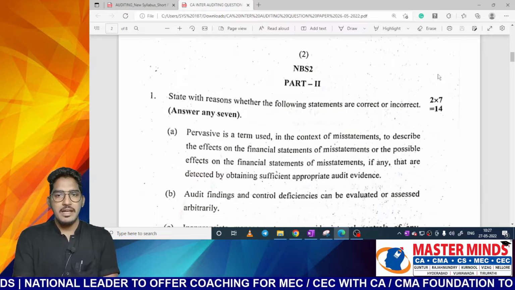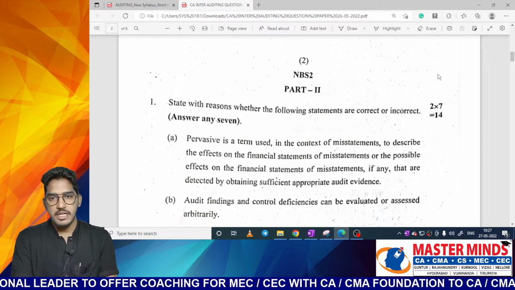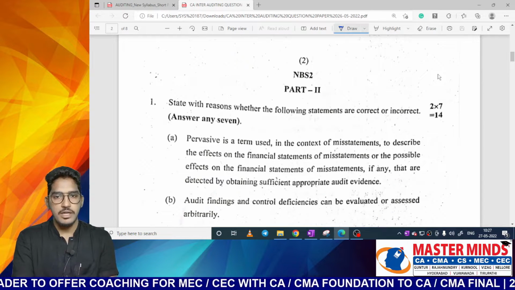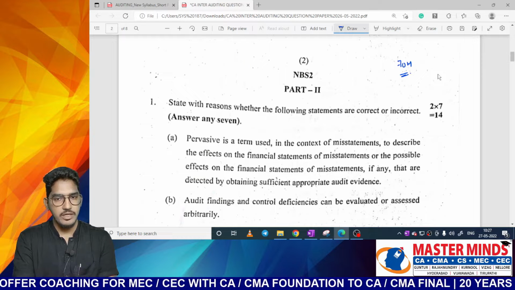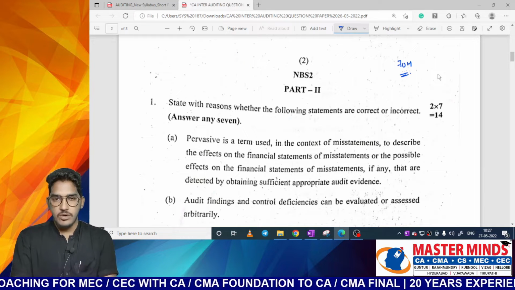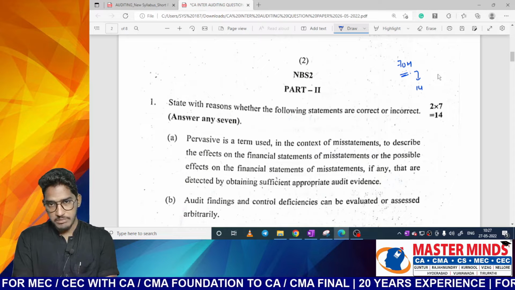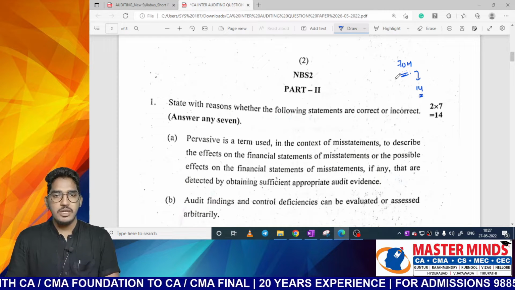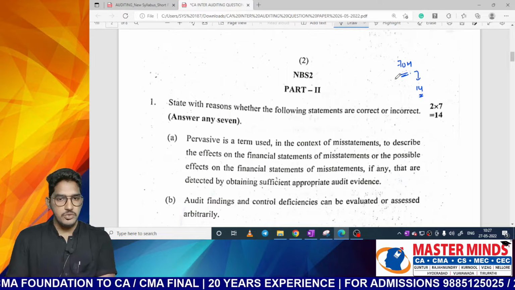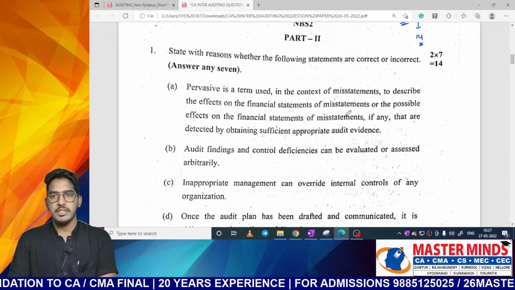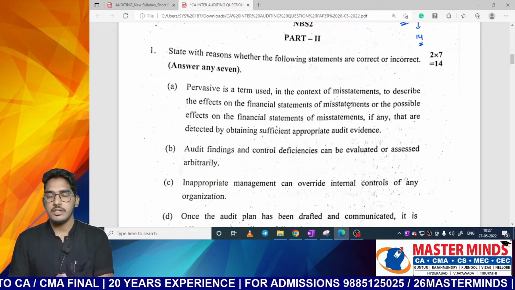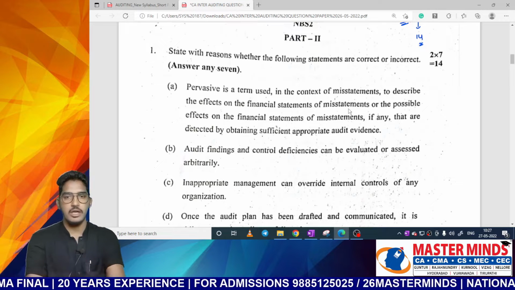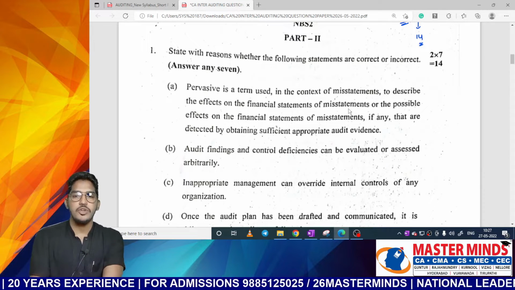We will be analyzing now the descriptive part, that is the 70 marks of the question paper, whatever we have to write in the descriptive marks. As we are already aware, out of the 70 marks, 14 marks have to be covered in the form of true or false statements. Let us first address that particular issue. Eight true or false statements have been given. Out of that, we are supposed to write seven. Let us see how the questions are given and what should be the suitable answer.